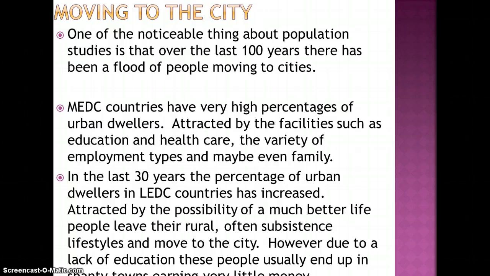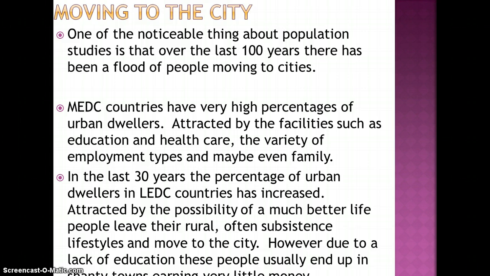Moving to the city, one of the most noticeable things about population studies is that over the last 100 years there's been a flood of people moving to the cities. In MEDC countries there are a high percentage of urban dwellers. People move to the towns, they're attracted by the facilities, the variety of employment, they might even be wanting to live there because their family lives there. But over the last 30 years, the percentage of urban dwellers in LEDC countries is increasing. People are moving for a better life.